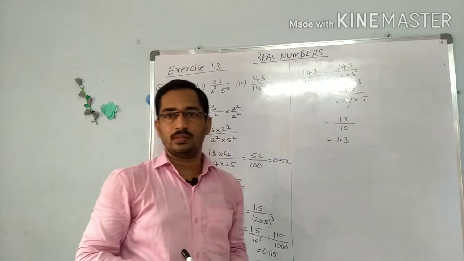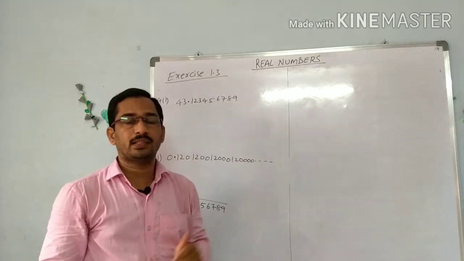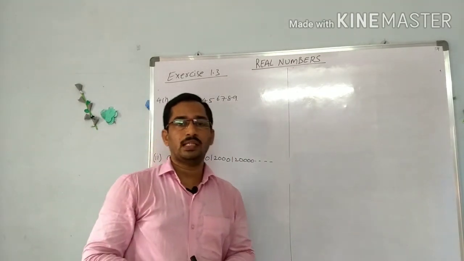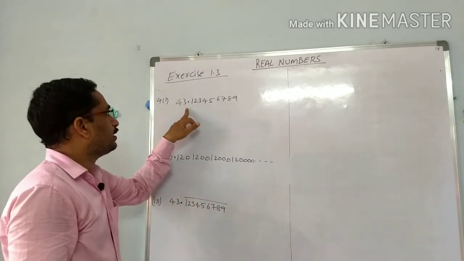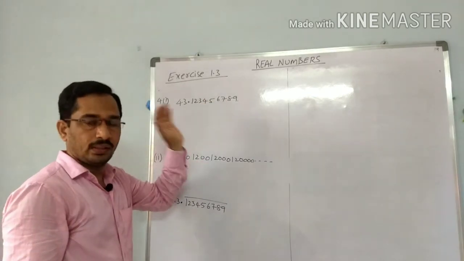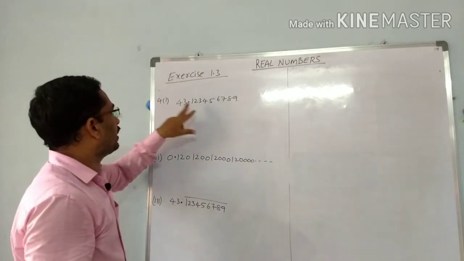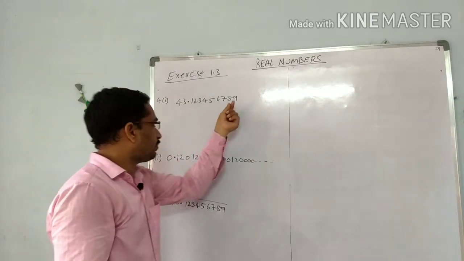Now next, fourth bit. In the fourth bit some real numbers are given. We have to find out the nature of the real numbers. See the fourth bit, first problem, 43.123456789. It is a rational number, and if you observe, it is a terminating decimal. It stops at 9.